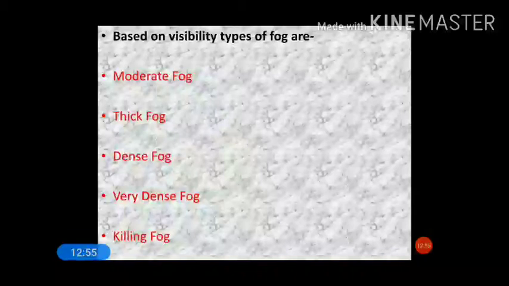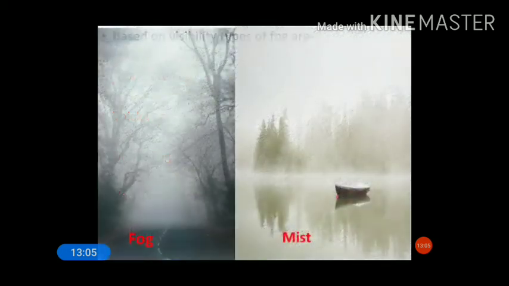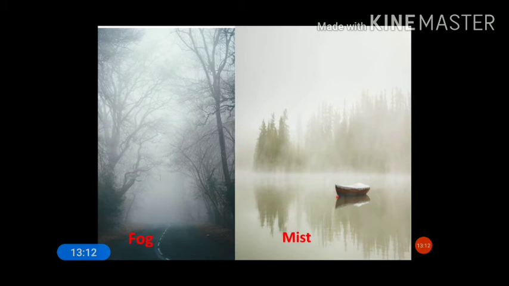Now based on visibility, the types of fog are moderate fog, thick fog, dense fog, very dense fog, and killing fogs. These are some of the classifications of fogs. Now you can see the images of fog and mist. Mist is more visible, and fogs are more dense.